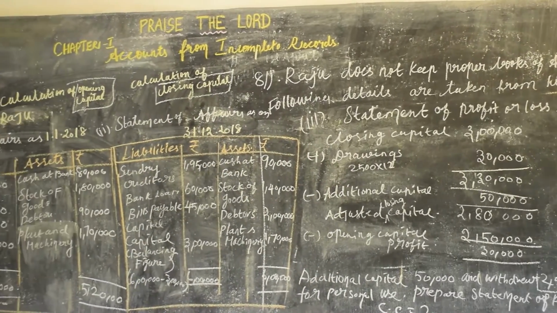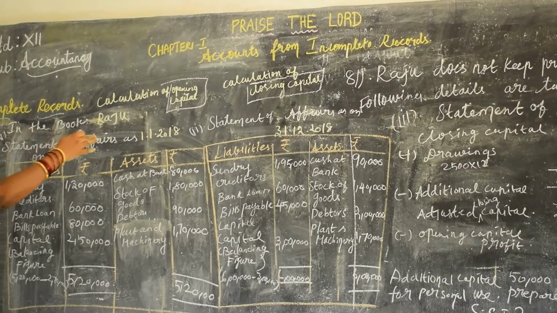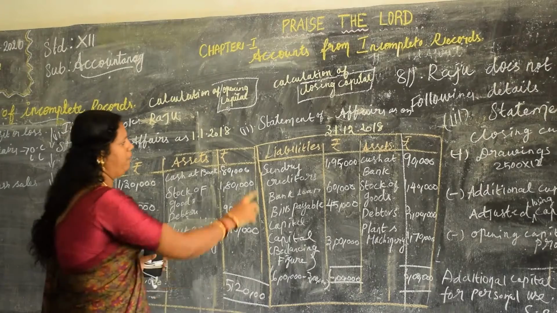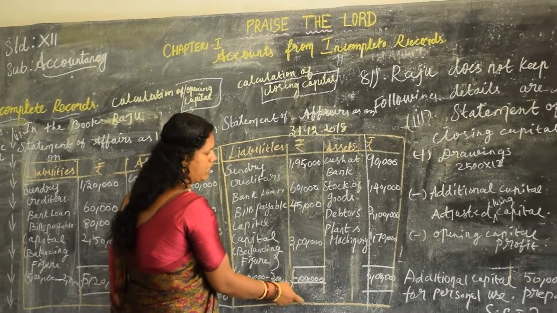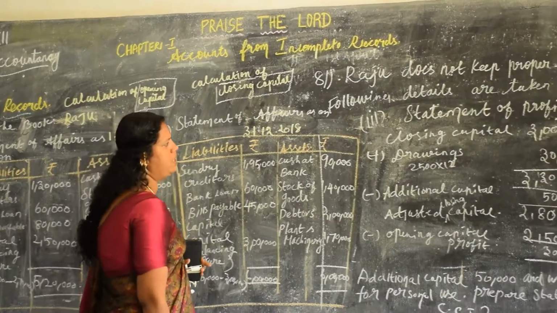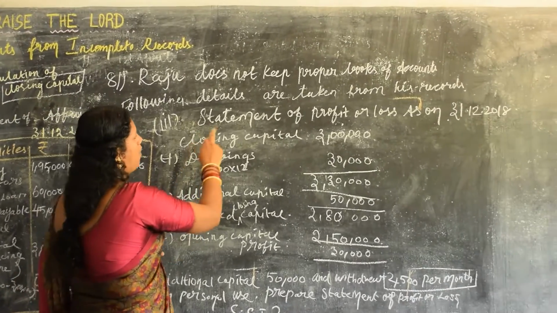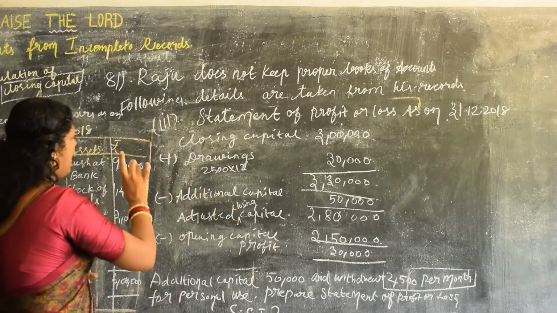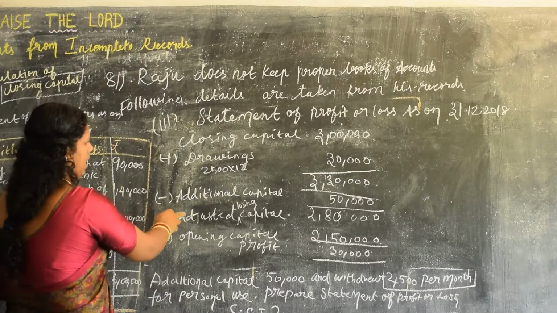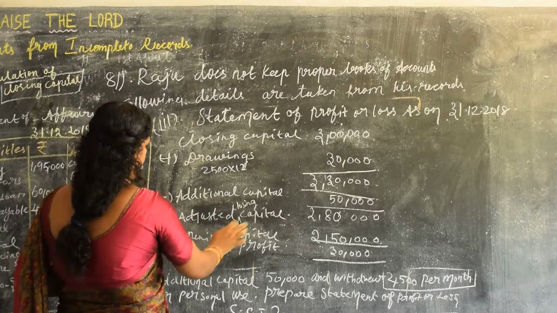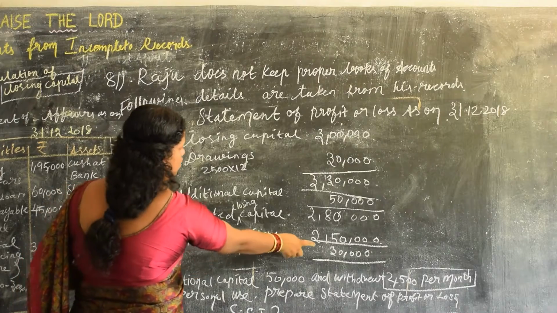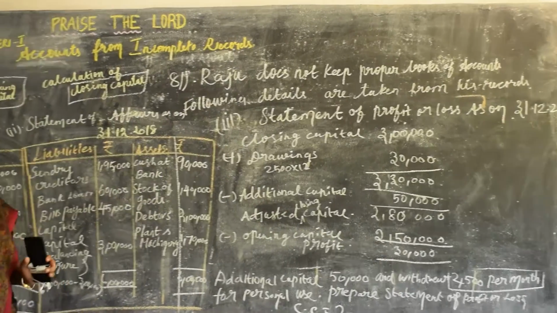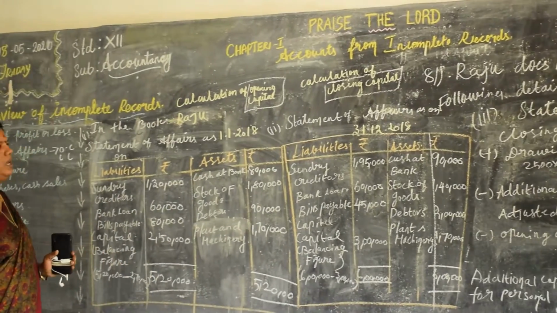The question has given the opening capital for 1/1/2018 and the closing capital for 31/12. With this information we are finding the profit or loss. Closing capital, add the drawings, less additional capital, that gives adjusted capital, less opening capital 2,50,000, that gives a profit of 30,000.